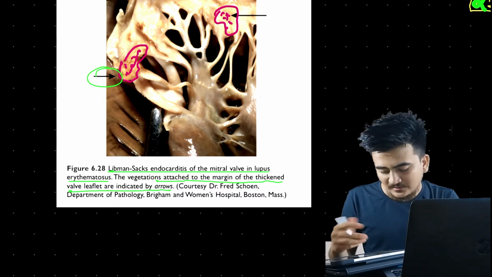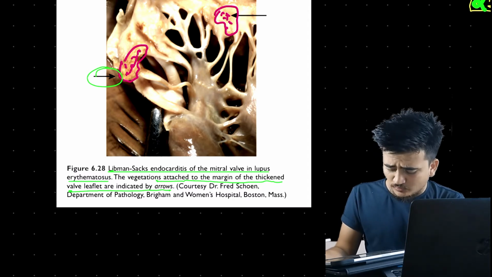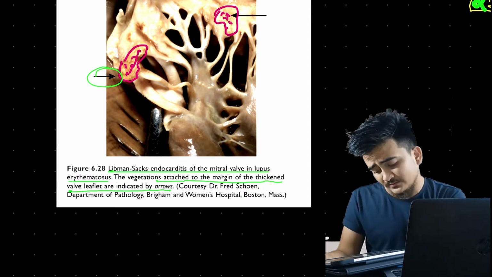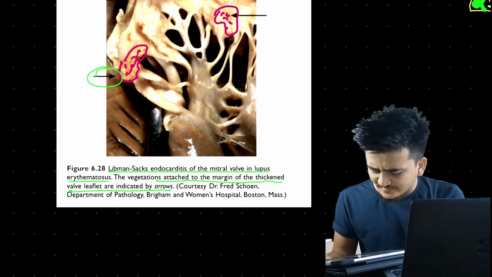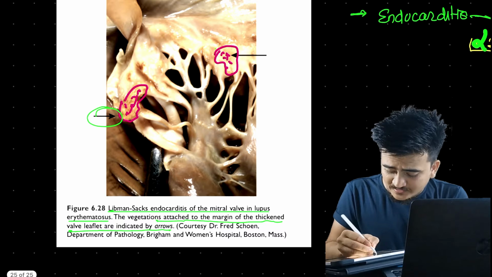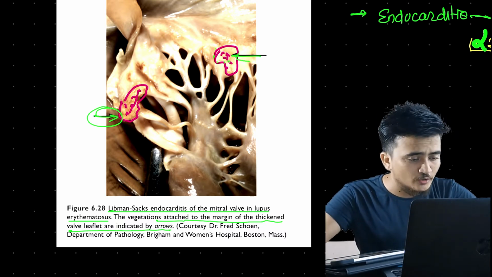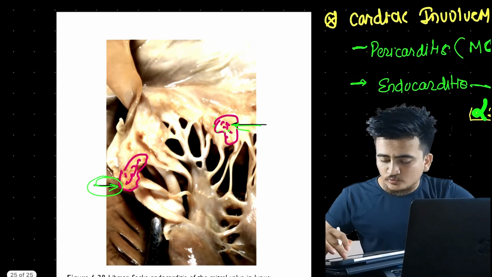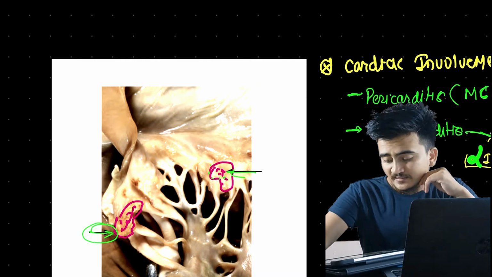We have seen it here, nothing more. This is Libman-Sacks endocarditis in the mitral valve, and the vegetations are shown with the arrow marks, and we have already known about it. Now this was all about cardiac involvement.